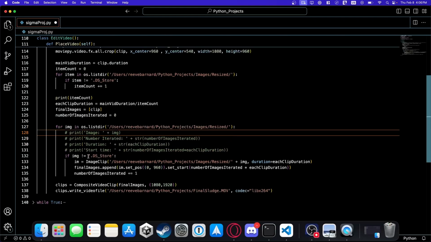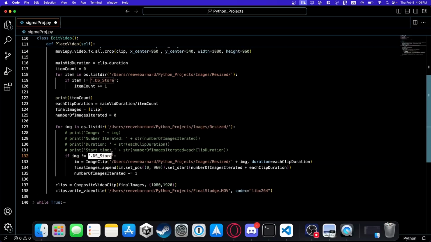If the image isn't this file, I don't know if you care, but this file is basically something you can't see or access, but Mac puts it in your file directory to house information about tags and view, like if it's in list format, stuff like that. It's just random information and you can't delete it, so you're gonna have to ignore that file.